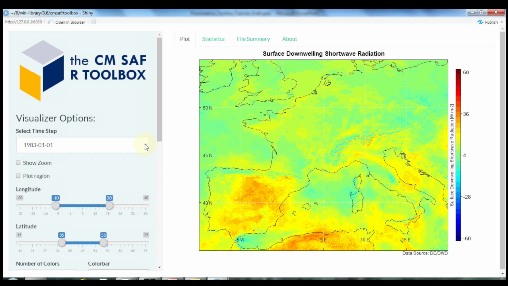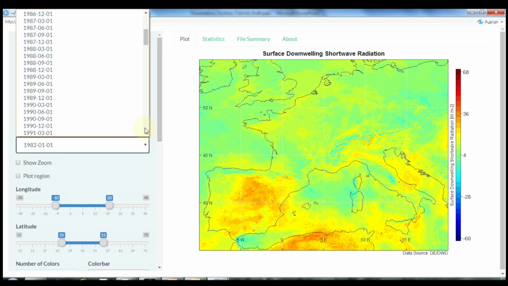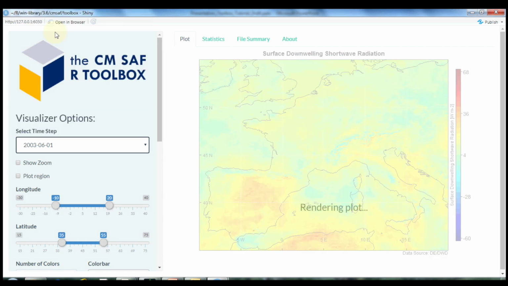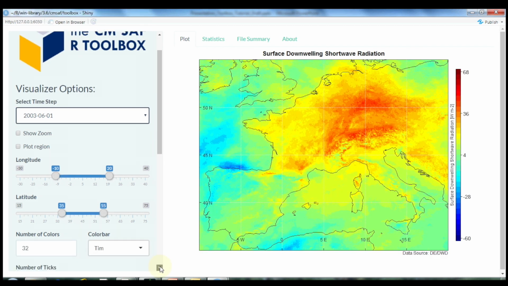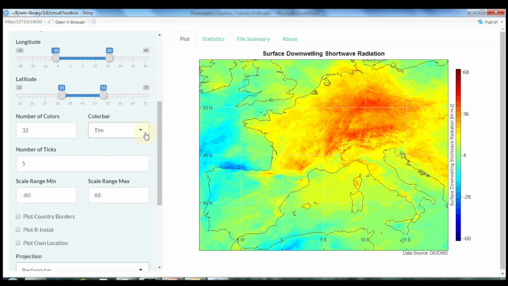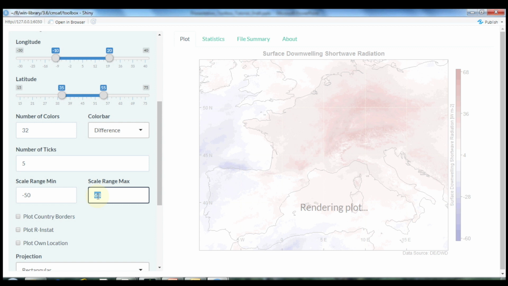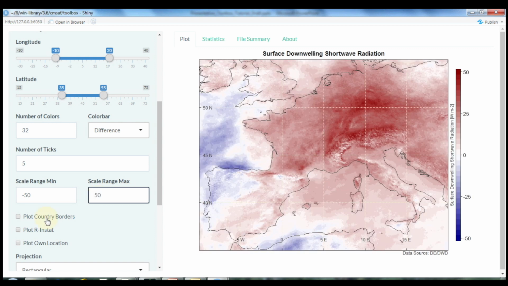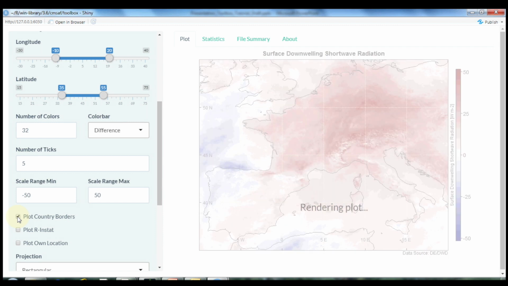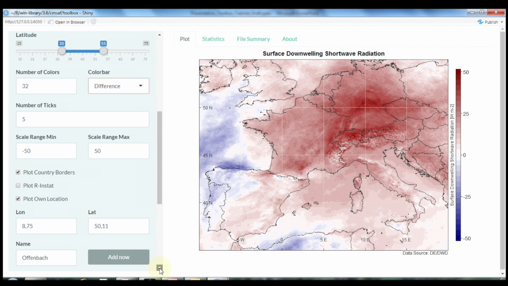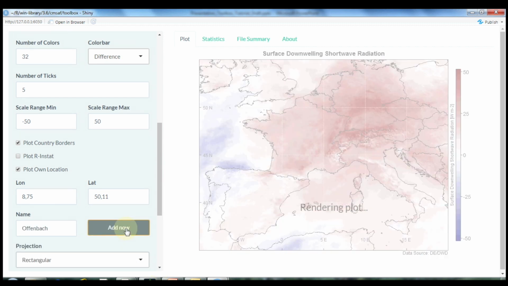The Visualize step gives you the opportunity to create easily and fast plots from your results. This tool offers a lot of options for adaptations, such as different color bars, country borders, add own locations, or different projections and many more.